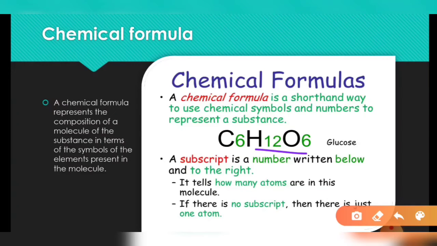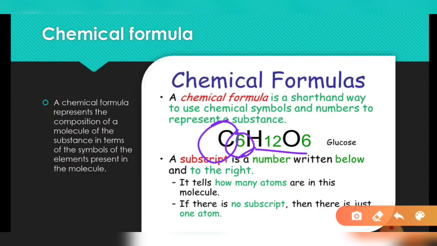What is a chemical formula? It is a short way of representing any compound by using the chemical symbols as well as numbers. In this, the chemical symbol represents which atom, of which element, is involved, and the number represents how many atoms will be there to form that particular molecule and to form a part of that particular compound.